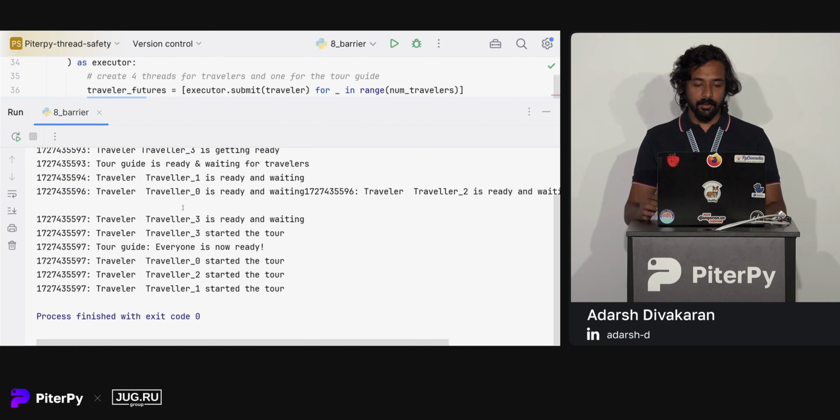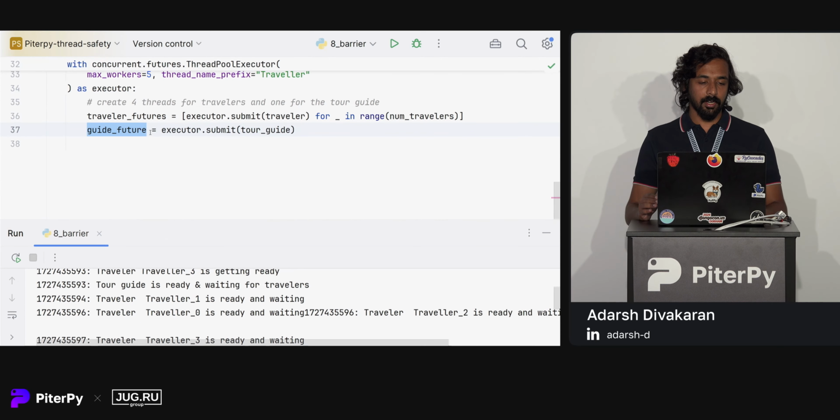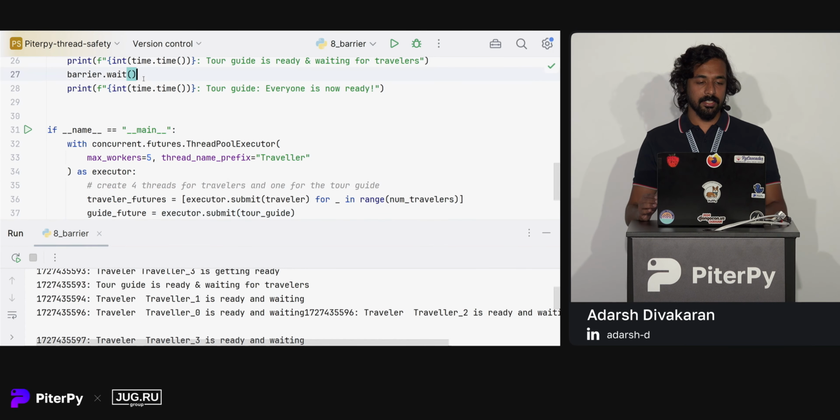Next, we only have our traveler 3 remaining. At this timestamp, traveler 3 is also now ready. That means all our threads, a total of 5 threads, have reached the wait condition. And at this timestamp, we can see everyone is starting the tour. So the case here is that we are waiting for a total of 5 members to reach this barrier.wait statement.